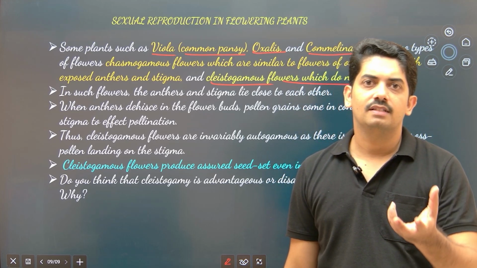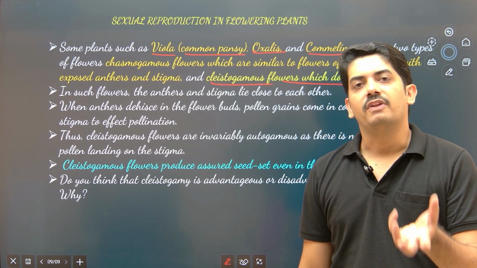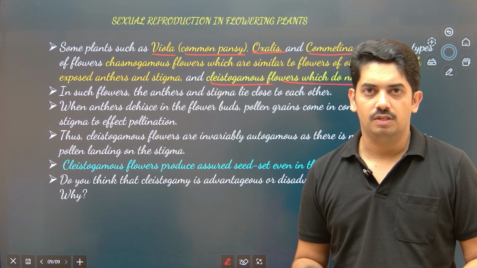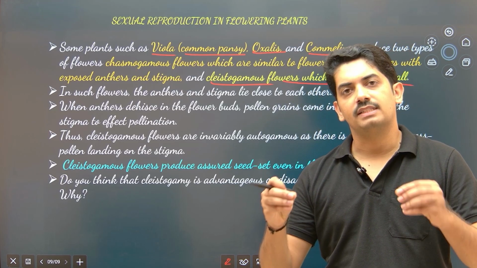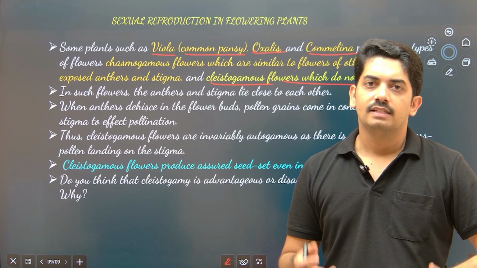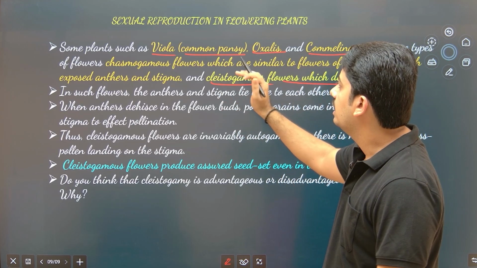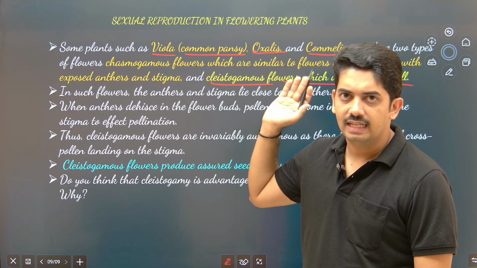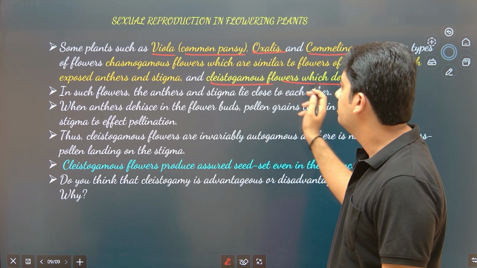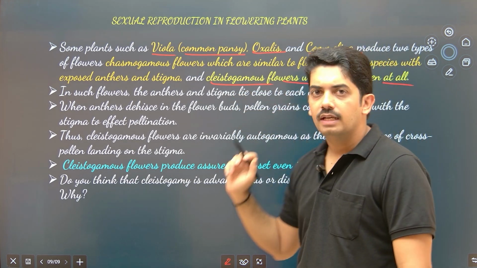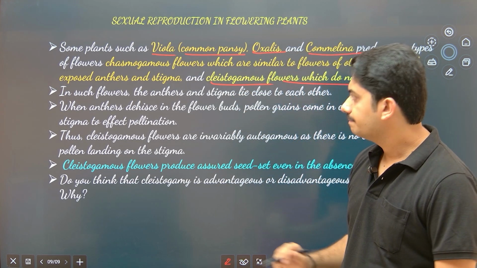Hope you have seen the groundnut plant. The flowers are produced in the soil actually. Pollination occurs inside and it sets the seed and the fruit. Okay, here they have not mentioned the example. Only for chasmogamous flowers they have mentioned the example. But remember, for cleistogamous flower, the example is groundnut.